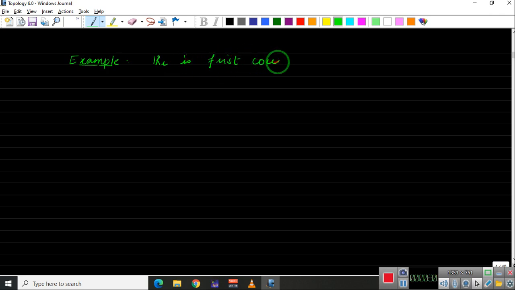In fact, R_L is a space that is first countable but not second countable. Then you can get the relation between first countable and second countable, whether it's a subset or superset. Those relations you can find, or this can be used as a counterexample. So let us prove that R_L is a first countable space.